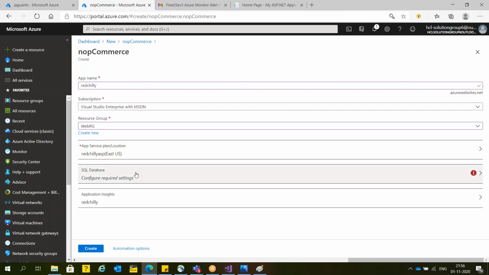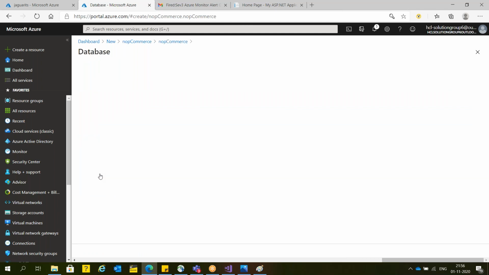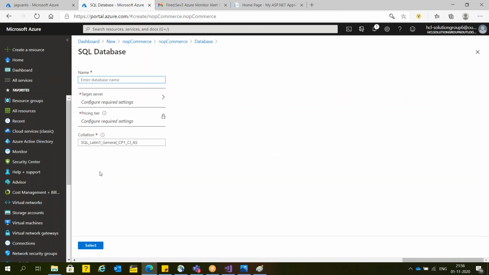Now what you can do here, you can set up a database. Just go and set up a database here. So here SQL Server is the database. You cannot use any other database. This particular platform, whatever the e-commerce application we are going to set up, this is not a Microsoft product. This is a Microsoft partner product. Again repeating guys, this is not written by Microsoft, it's written by a Microsoft partner. One of the company name is nopCommerce, that is written. Everything is written by that company.